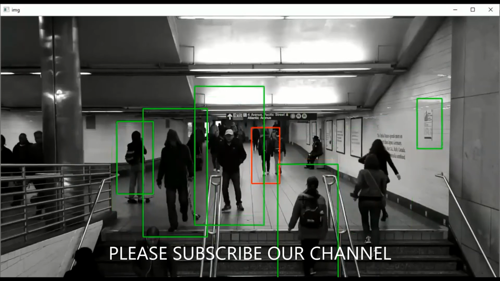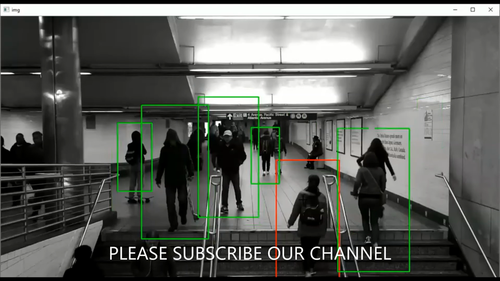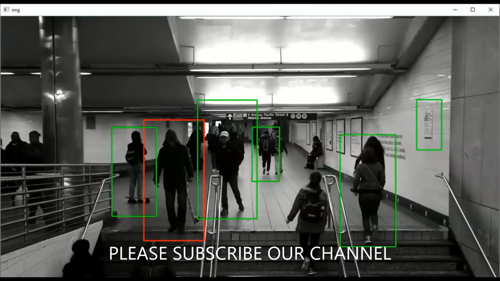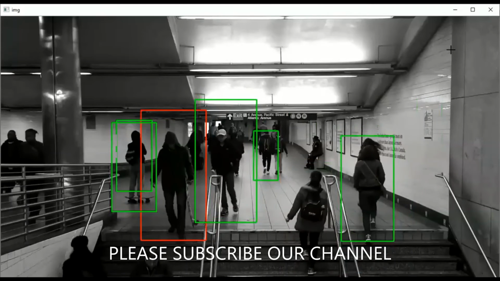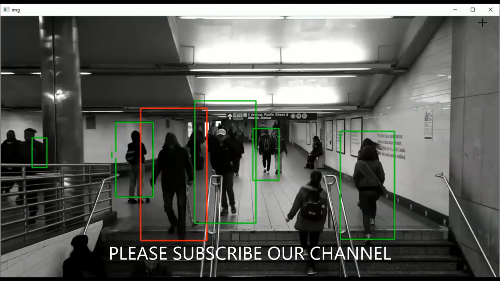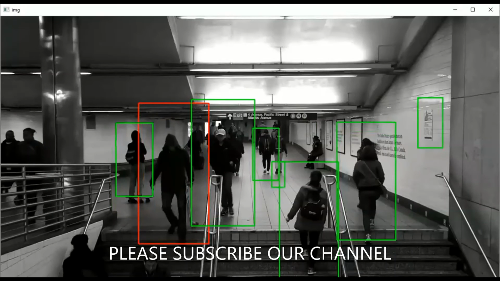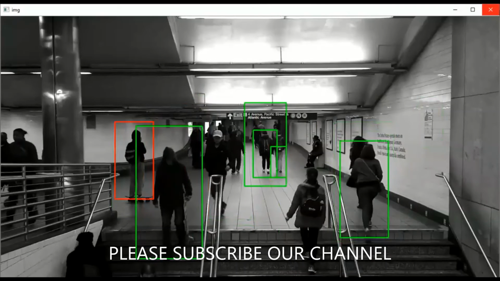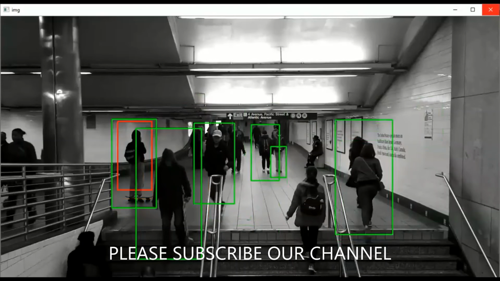Yes, sir. Okay then. Any other doubt, participants? Do you have any doubt here? No, sir, not yet. Okay, then we'll go for the next one. Next program. I'll try to share this code. If you want this code, you can practice this.